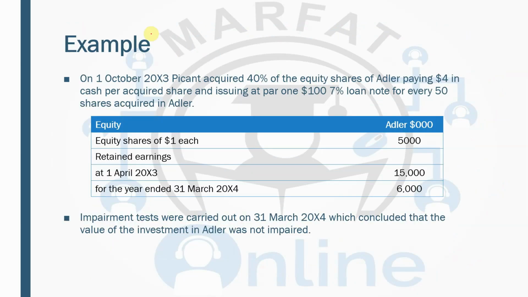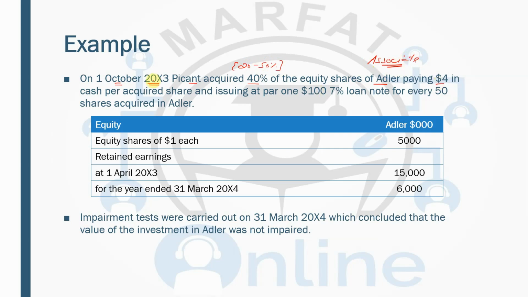Now we have an example. On 1st October 20x3, remember the date, 1st October, Picant, which is a company, acquired 40% of the equity shares of Adler. So 40% is between 20 and 50%, which means Adler is an associate.